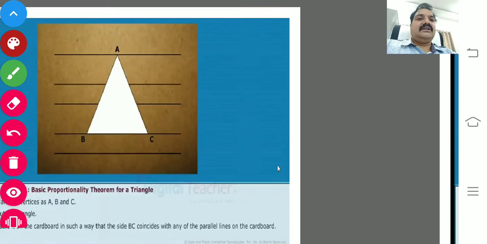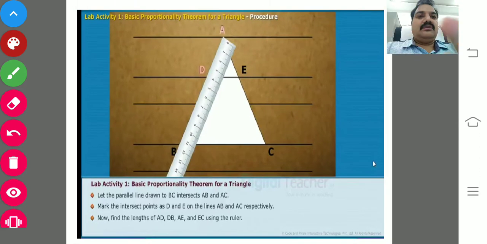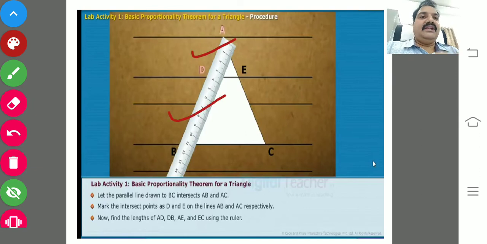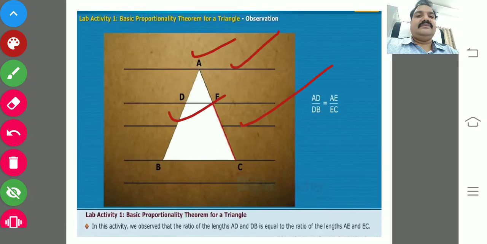So what's the conclusion? Take a scale and find out the measurements. What is the value of AD and BD, as well as AE and EC?